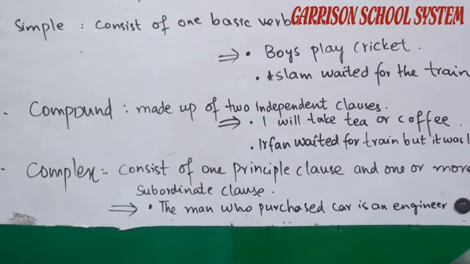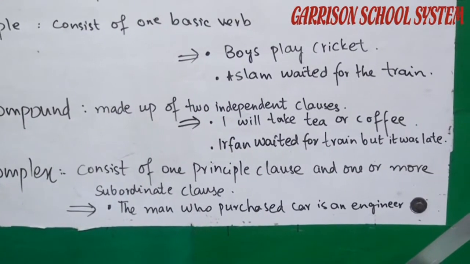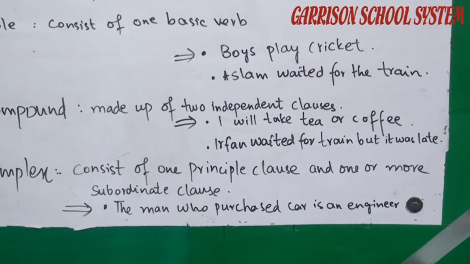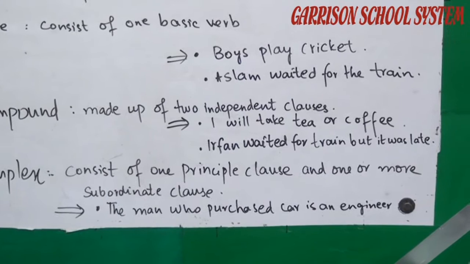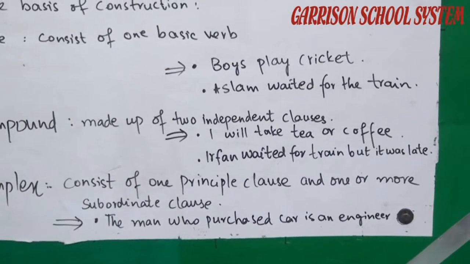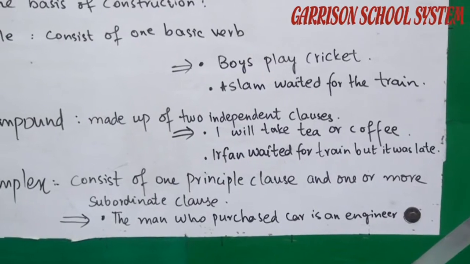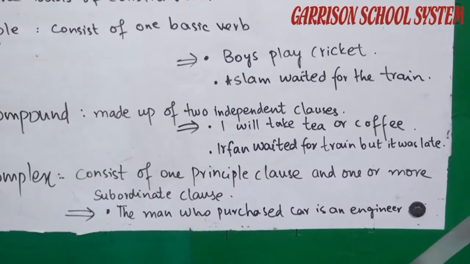A compound sentence refers to a sentence made up of 2 independent clauses connected to one another with a coordinating conjunction. Some people are always happy and some people are always sad. And is the conjunction that is joining 2 different sentences.